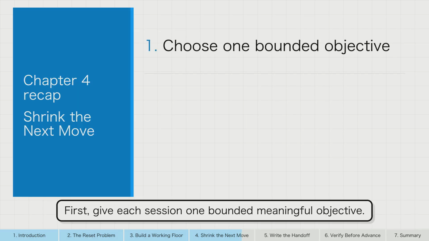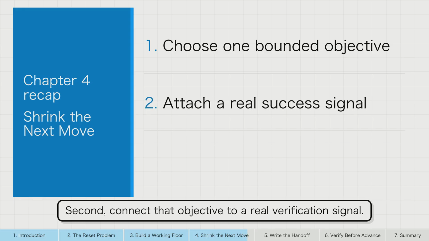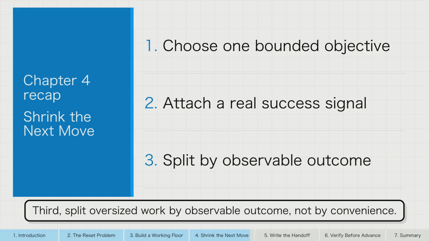Chapter recap. First, give each session one bounded meaningful objective. Second, connect that objective to a real verification signal. Third, split oversized work by observable outcome, not by convenience.